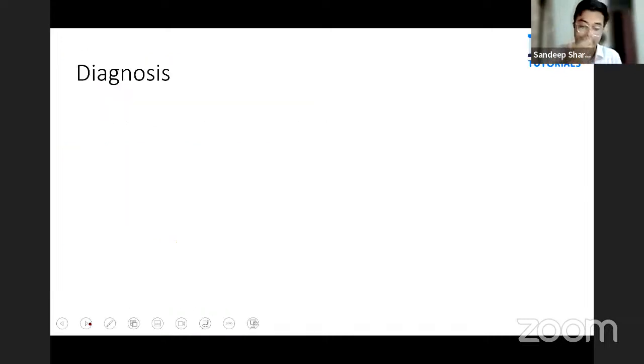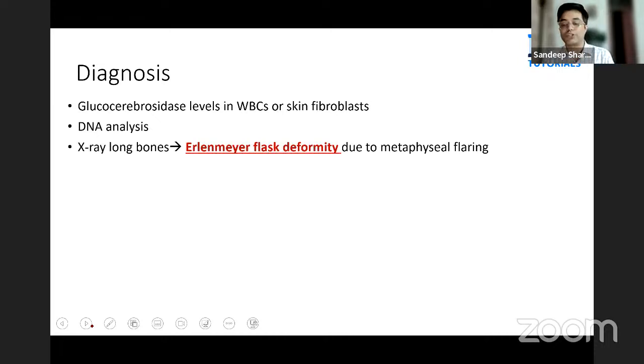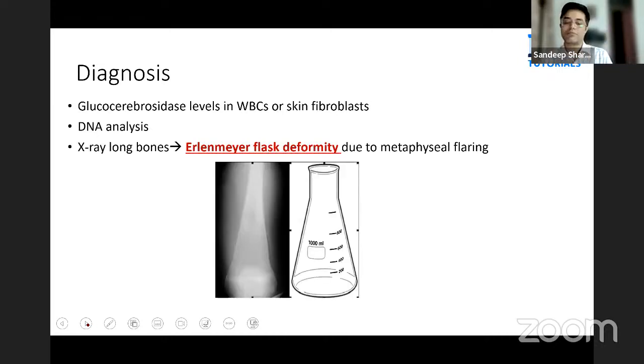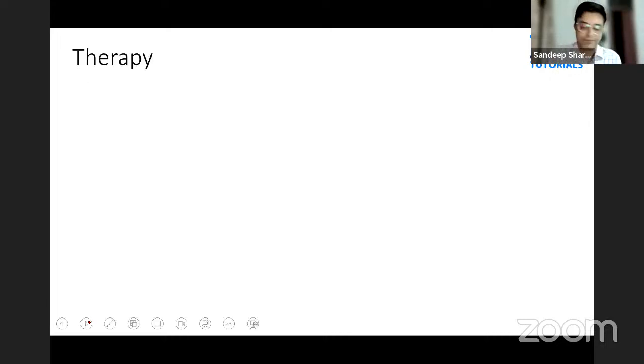So next we come to the diagnosis. How are you going to make the diagnosis? You check for glucocerebroside levels in WBC or skin fibroblasts. DNA analysis can be done. X-ray of long bones will show Erlenmeyer flask deformity due to metaphyseal flaring. This is how Erlenmeyer flask deformity of the femur usually looks. So the femur is the bone where Erlenmeyer flask deformity features are most predominant. Understood? So what is the therapy?